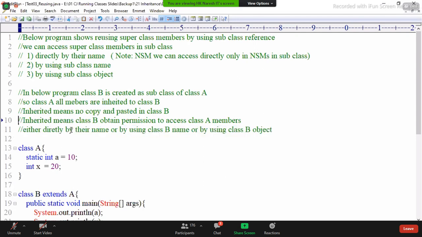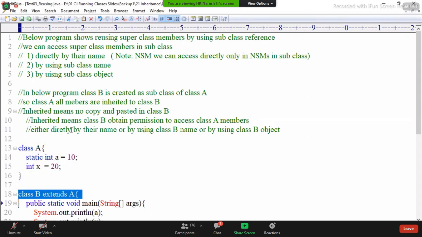Obtaining the permission to access is called inherited, okay? Don't feel inherited means copy-pasted. Class A members are available in the class A .class file, class B members are available in the class B .class file.